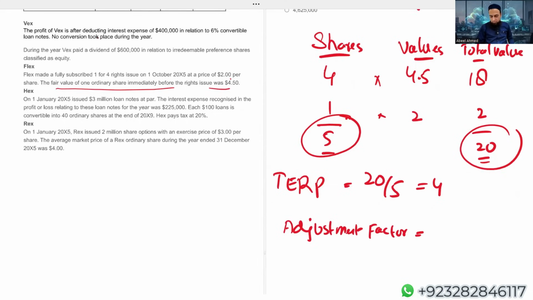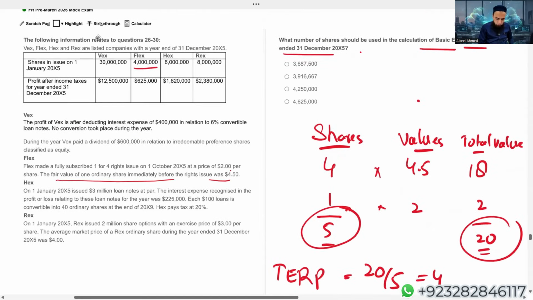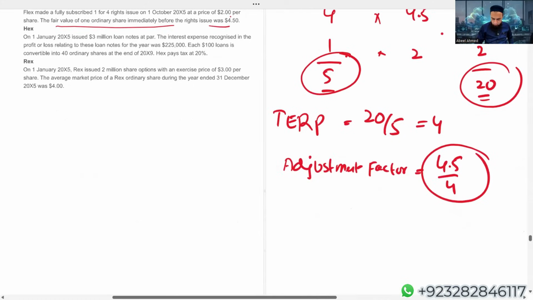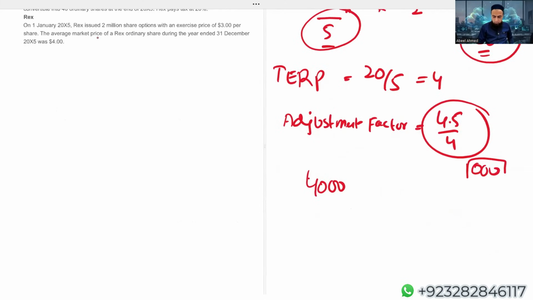Simply we'll take the share price before the right issue divided by the theoretical ex-right price, and this adjustment factor is applied only on those shares that are before the right. Again, I'm ignoring 3 zeros to make it simple. Before the right, we have got 4,000 shares. Don't forget, we are ignoring 3 zeros.